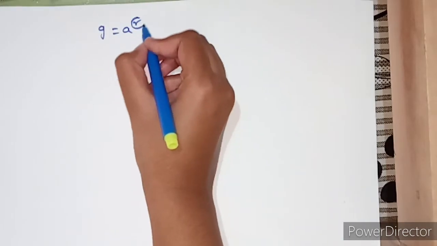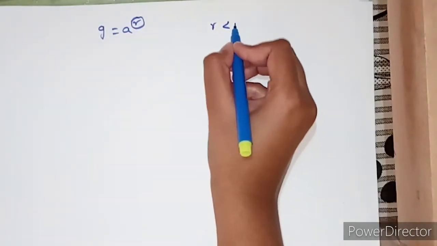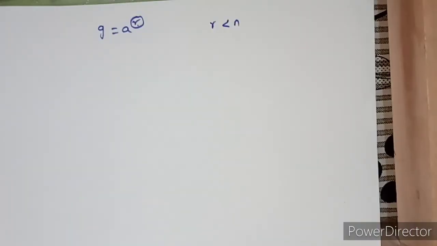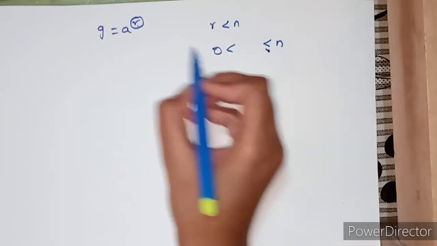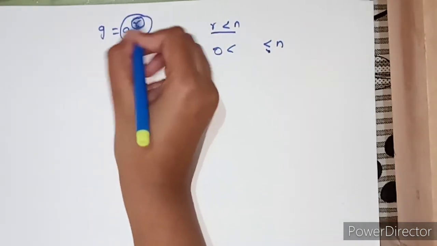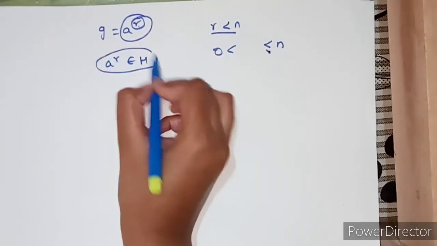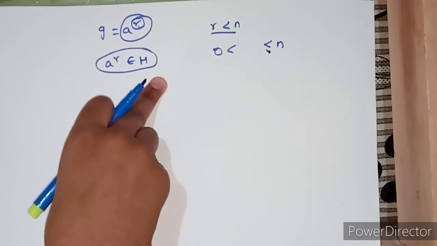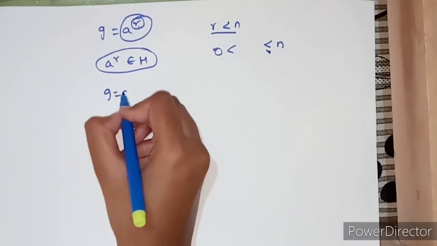Here one more thing about r. I have told you that remainder is always less than the divisor. Here r is less than n. And how did we construct the subgroup H? Elements of subgroup are greater than 0 and they are less than or equal to n. Here r is less than n. That means a power r belongs to subgroup H, right? This is the condition for subgroup, right? So a power r belongs to H, right? Now this a power r is equals to g. g is equals to a power r belongs to H.